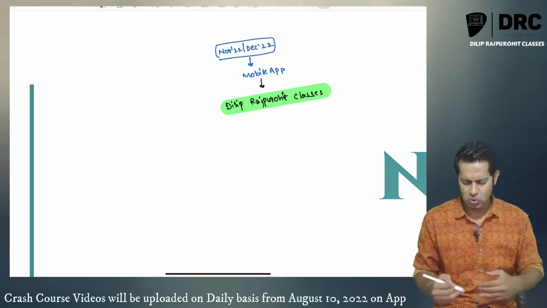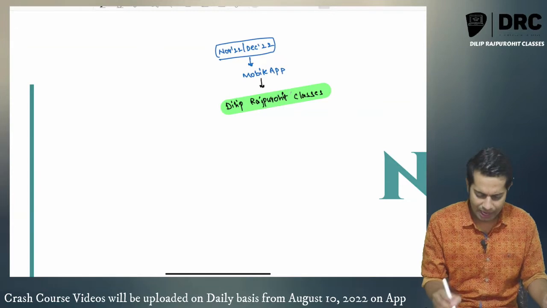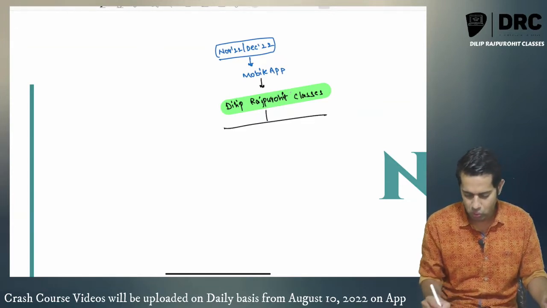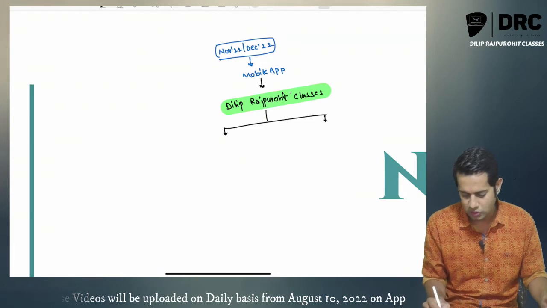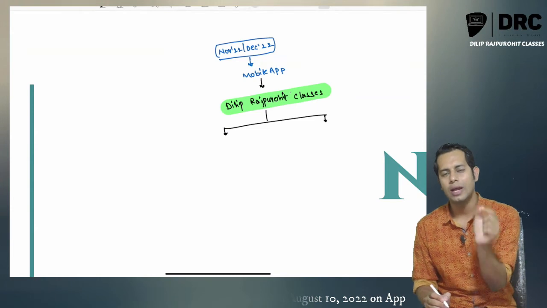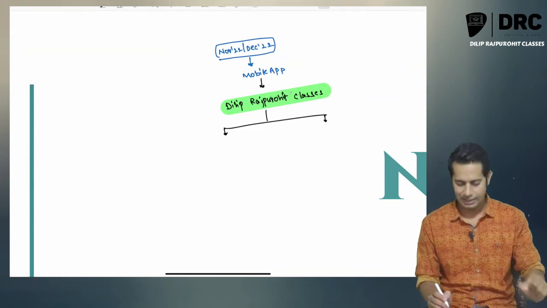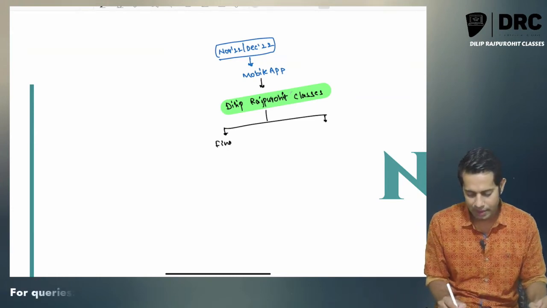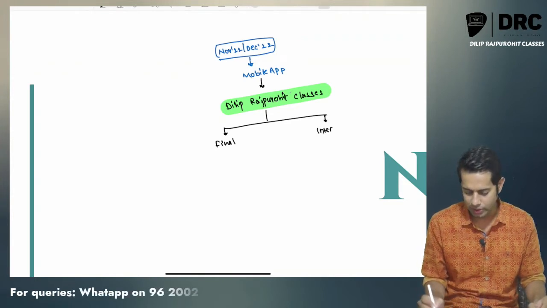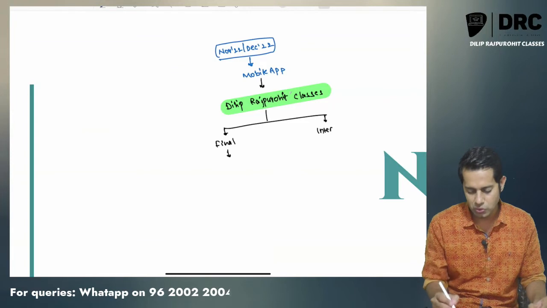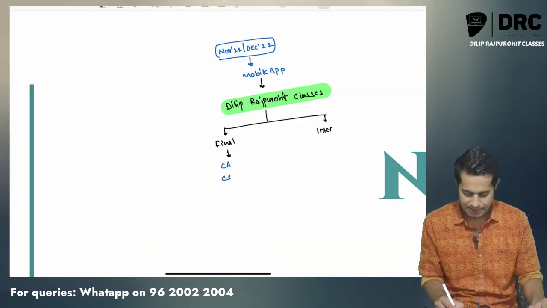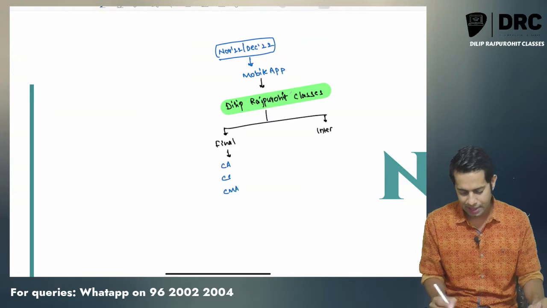Now, with this crash course, there will be a few questions which you will be having. Sir, to whom is this crash course made available, or who can go and purchase this particular crash course? This crash course is available for final students as well as intermediate students. It will be made available to CA final students, CS final students and CMA final students.